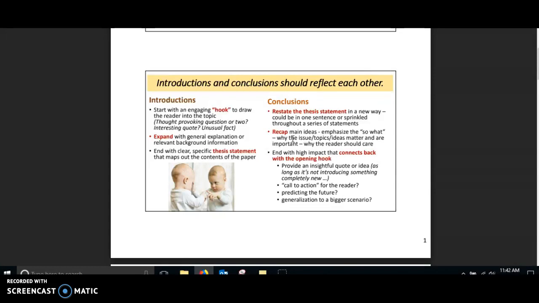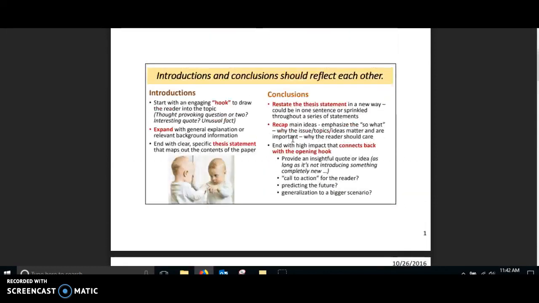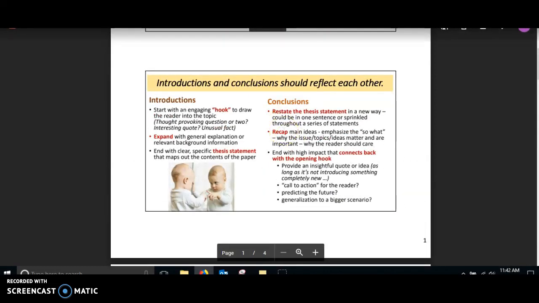Connect it back to that opening of the essay. Make sure that there's like an insightful quote or call to action, maybe predicting the future. But you really want to make sure that you are leaving that lasting thought that makes your reader reflect on what you have just written, okay?